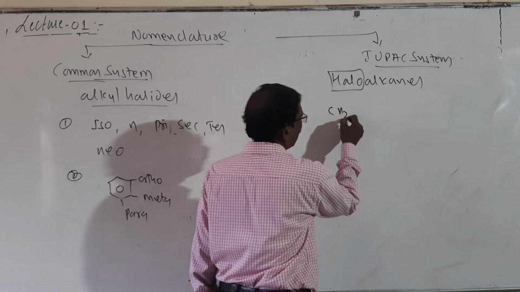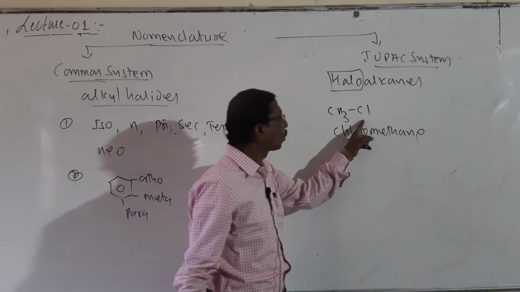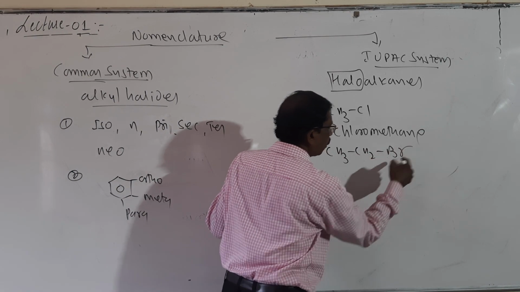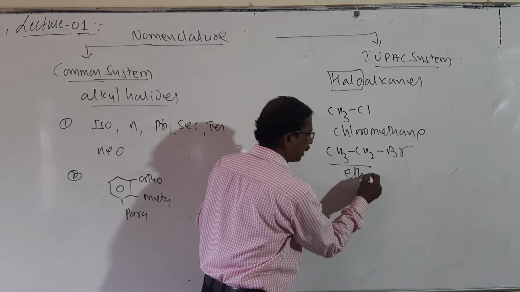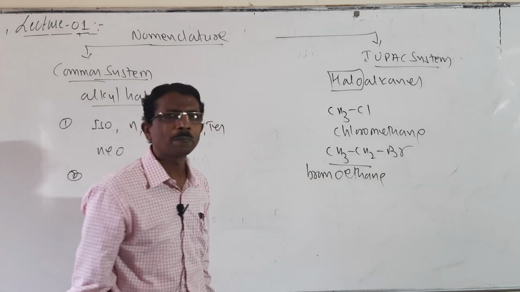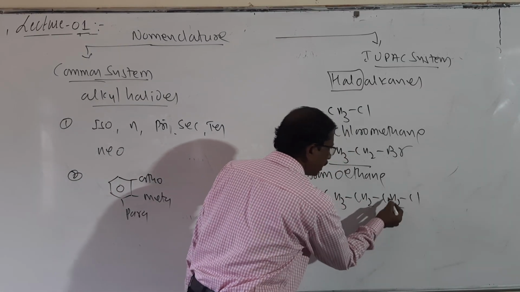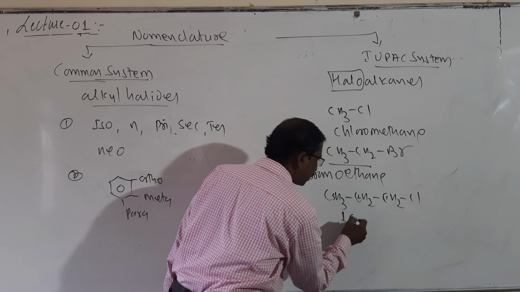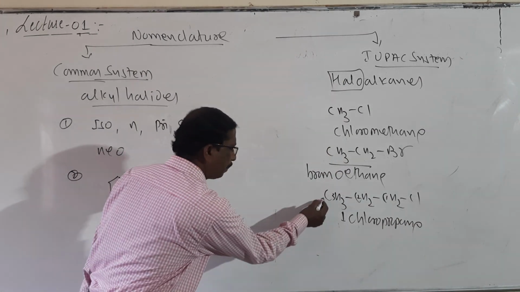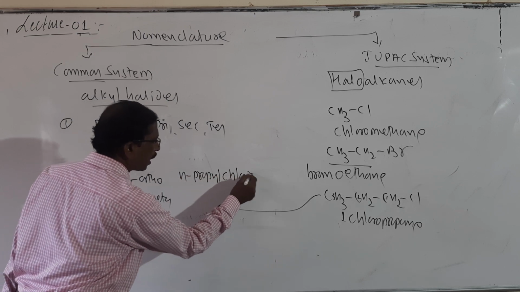For example, CH3Cl is called chloromethane. Then CH3CH2Br is bromoethane. It is ethane, and bromo is the prefix, so bromoethane. Similarly CH3CH2CH2Cl, numbered 1, 2, 3, is called 1-chloropropane. The same compound is named n-propyl chloride.